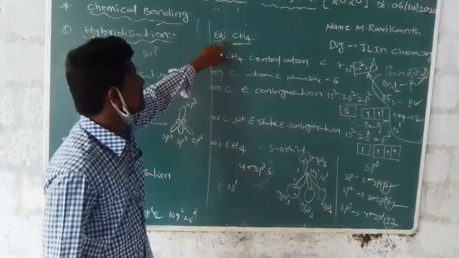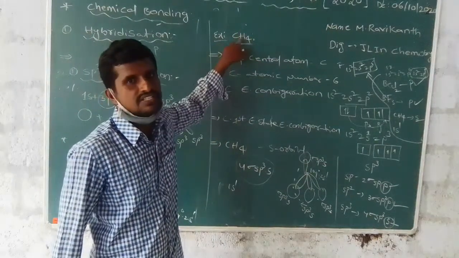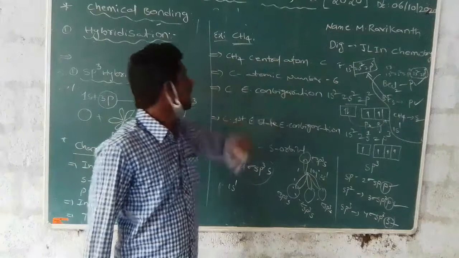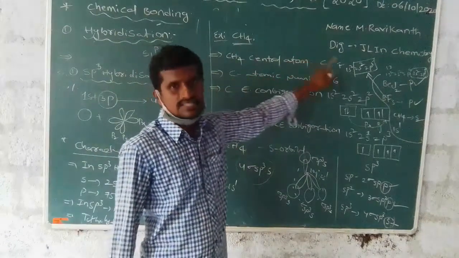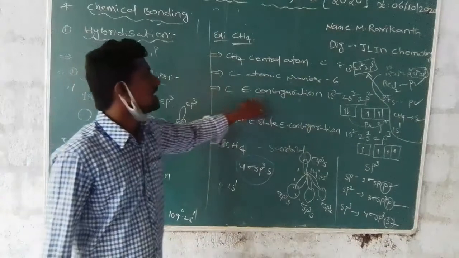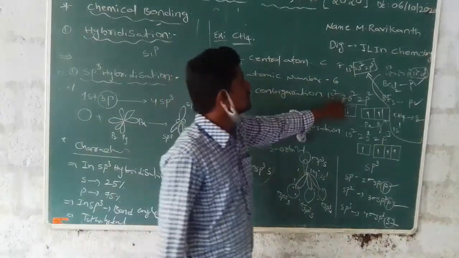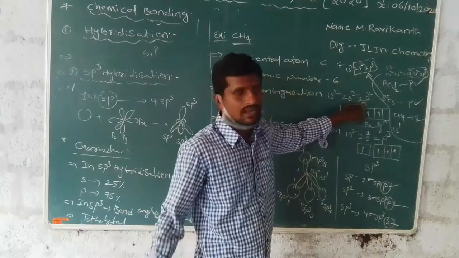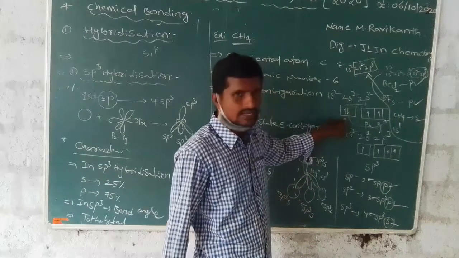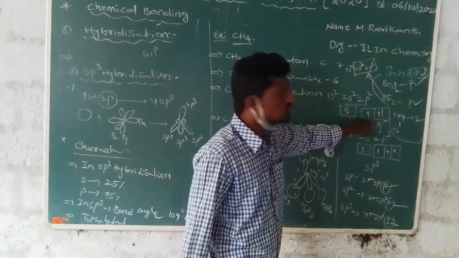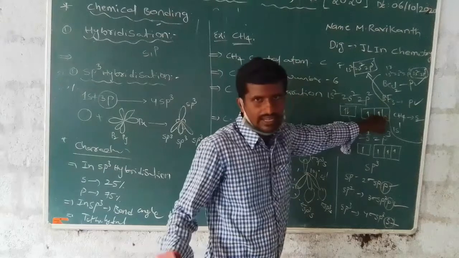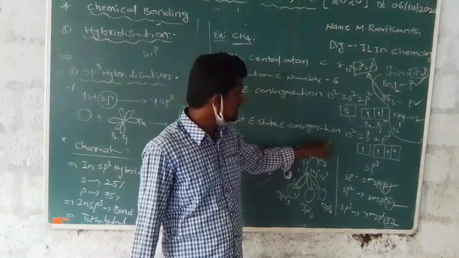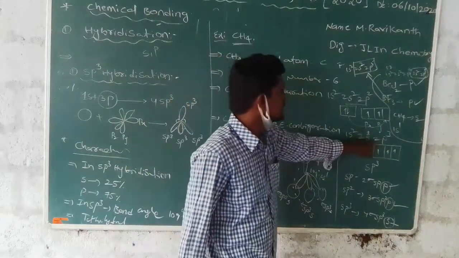Next, an example is the methane molecule, CH4. In CH4, the central atom is carbon, atomic number 6, with electronic configuration 1s2, 2s2, 2p2. The 2s and 2p orbitals are the outermost orbitals. The 2s orbital has 2 electrons, the 2p orbitals have 2 electrons, and one is an empty orbital. The carbon first excited state configuration is 1s2, 2s1 and 2p3.